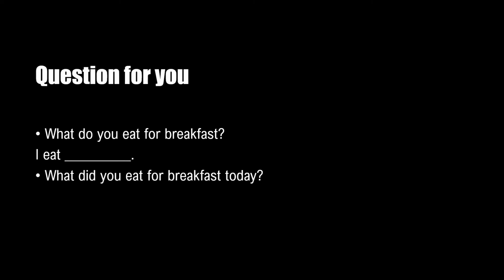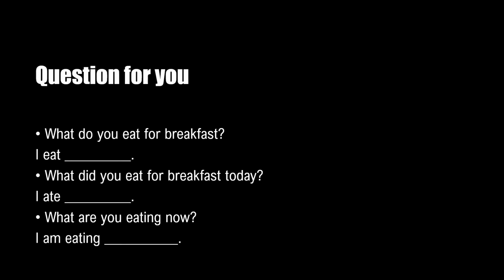What did you eat for breakfast today? So here I am asking about just today and the action has already been completed. So your answer is I ate poha. What are you eating now? I am eating chocolates. So what are the different tenses in these three questions?